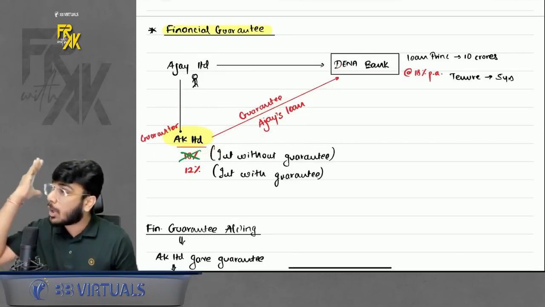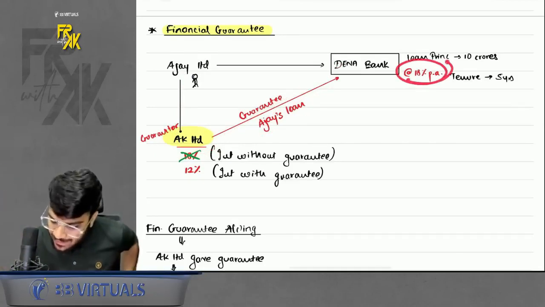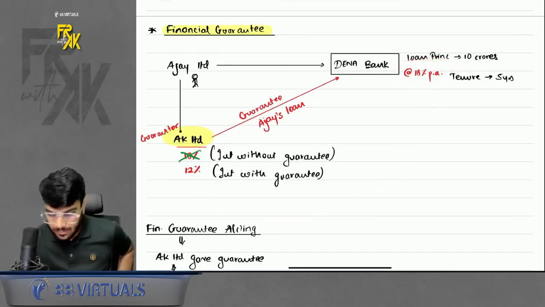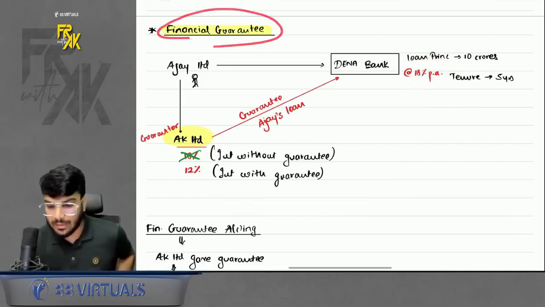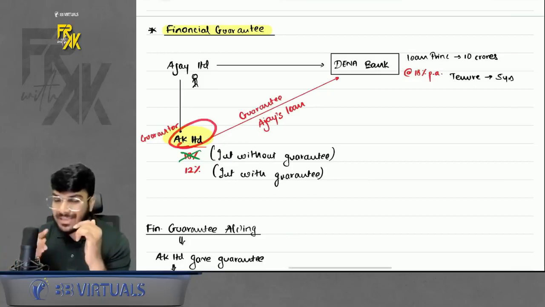So the bank was like, oh my god, Aakash Kandoi is giving a guarantee, so let's reduce the rate. So instead of charging 18%, the bank will now charge only 12%. That means because of my guarantee, can I say the rate of interest was reduced for Ajay? So we have to do this accounting of financial guarantee. Now the guarantee's accounting will be done in whose books? It will be done in AK's books, the one who is giving the guarantee.